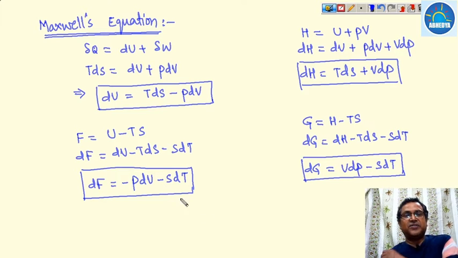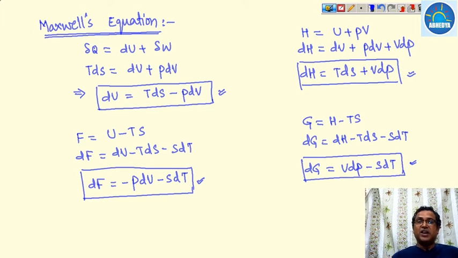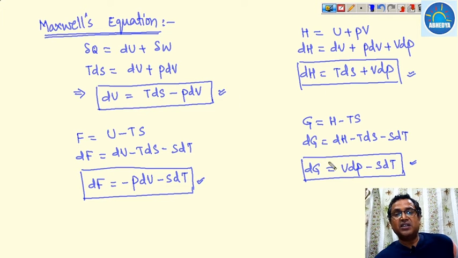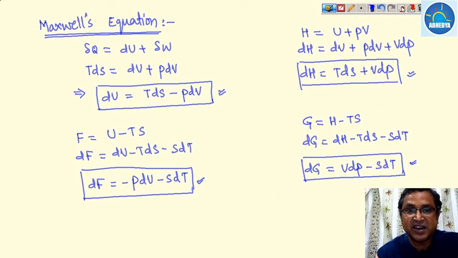Okay, so these are the four property relations. They are not the Maxwell equations, they are just the property relations. And since all the properties are state functions, these are pure exact differential equations, so we can utilize the exact differential equation form, that is M dx plus N dy form. So apply the M dx plus N dy form, and then we will write the Maxwell equations. First I am writing all these equations, and then we will apply the Maxwell relations.